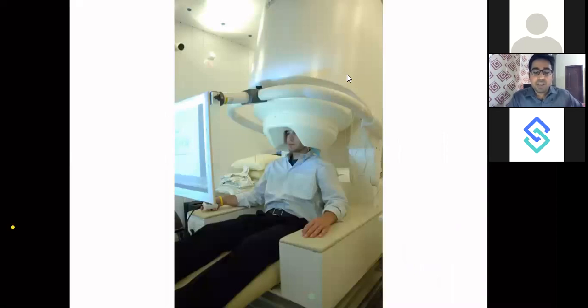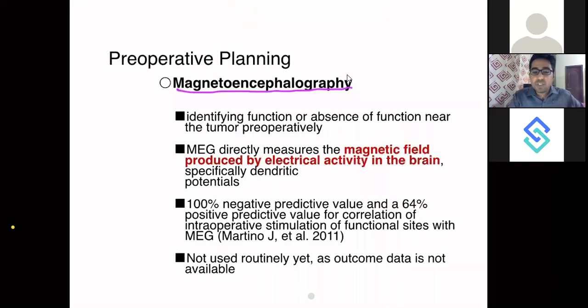A patient is given a particular task, whether speech, visual testing or spatial testing, and then we observe the magnetic fields produced by the electrical activity of the dendrites or neurons. Those magnetic fields give us a precise location of a particular brain area.